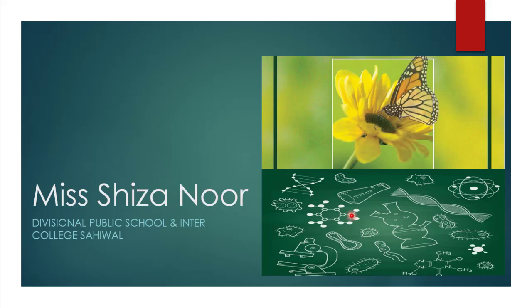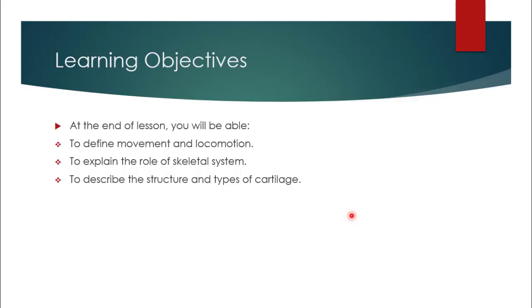Students, before we start our lecture, I would like to tell you the main objectives of today's lecture. At the end of this lesson, you will be able to define movement and locomotion. You will be able to explain the role of skeletal system in our body. And you will also be able to describe the structure and types of cartilage.